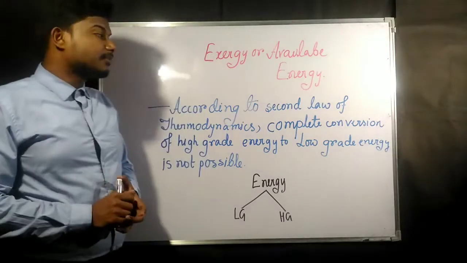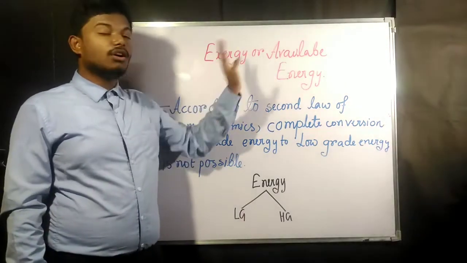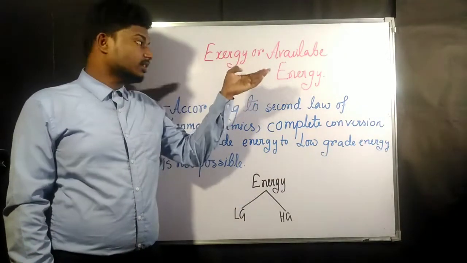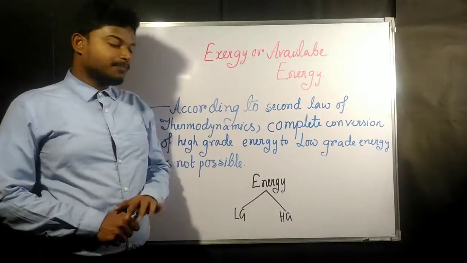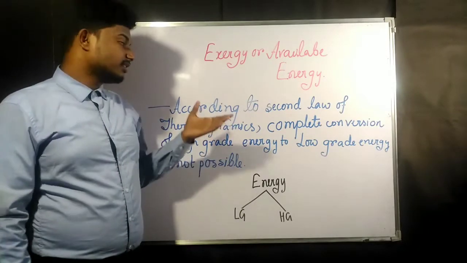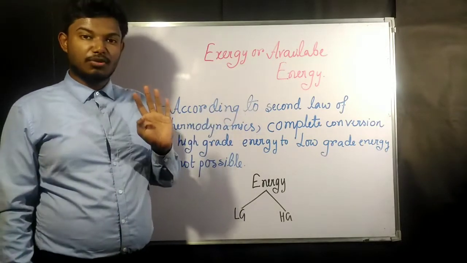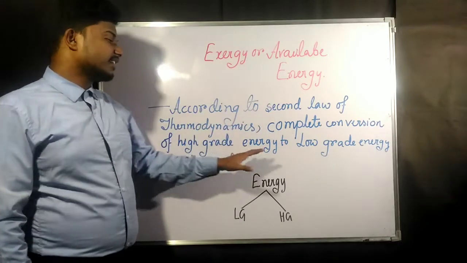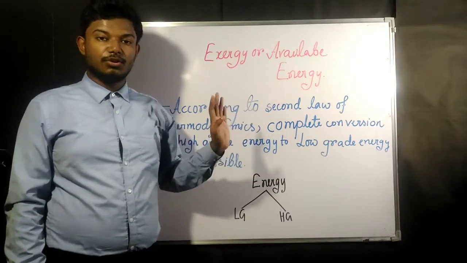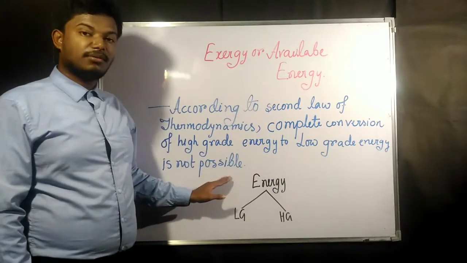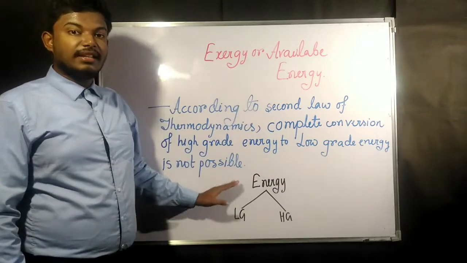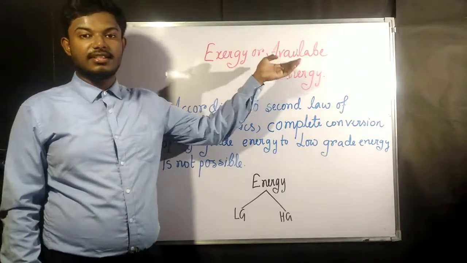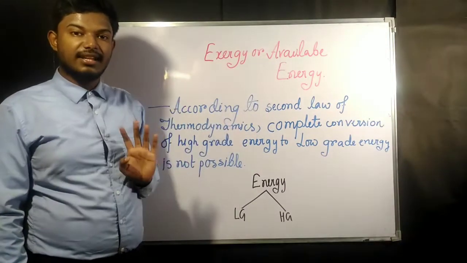Okay, so the next chapter we are going to start is Exergy or available energy. This chapter is also named as availability. In the term of availability we will come later. But before that we must know that there is a statement from the second law of thermodynamics, that the complete conversion of low grade energy to high grade energy is never going to be possible. Now this is a statement from the second law of thermodynamics, but this concept is going to help us understand the concept of exergy, availability and available energy.